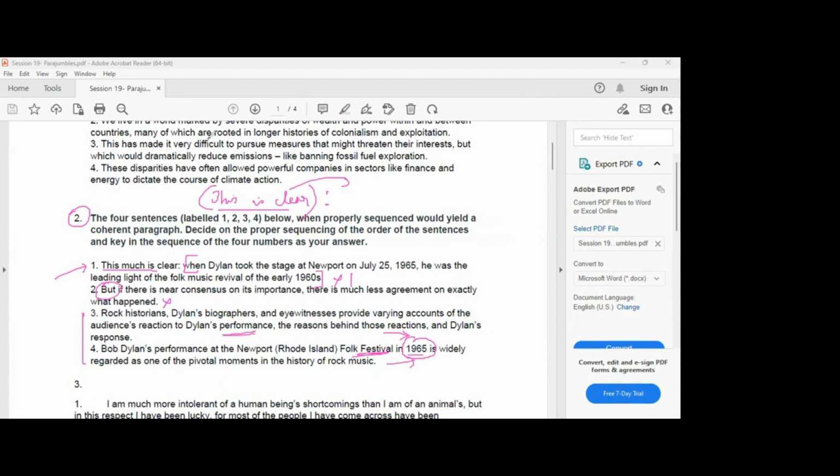Everyone follows this logic? Yes, sir. So you would say 4-3 is a pair. Any disagreement on this? Sir, why not third, sir?